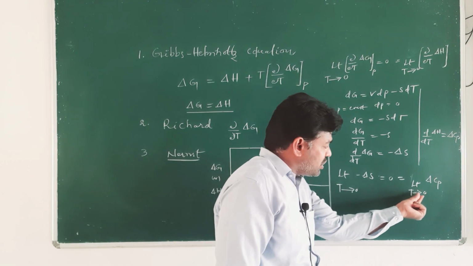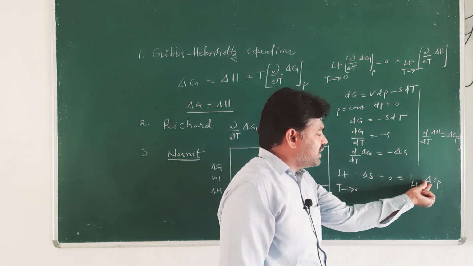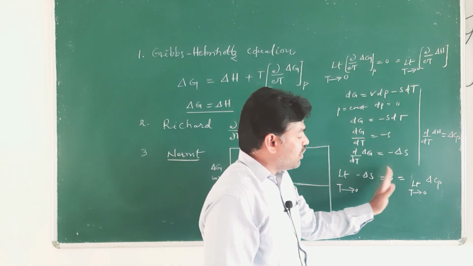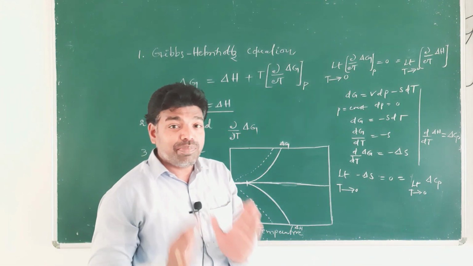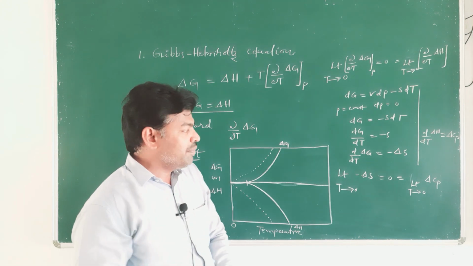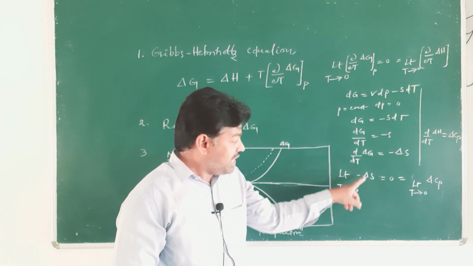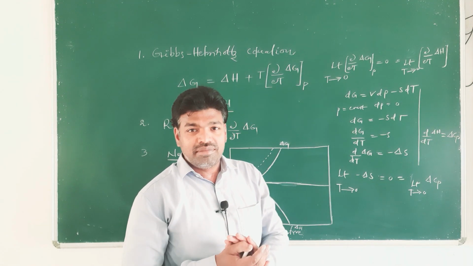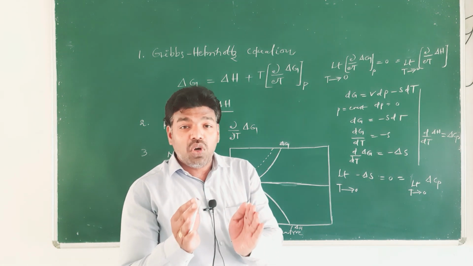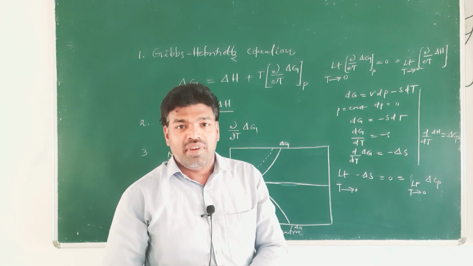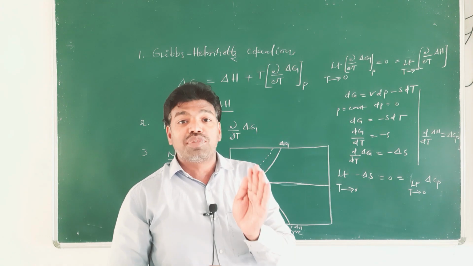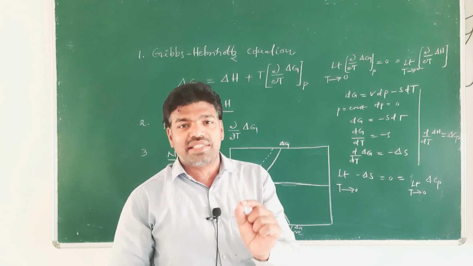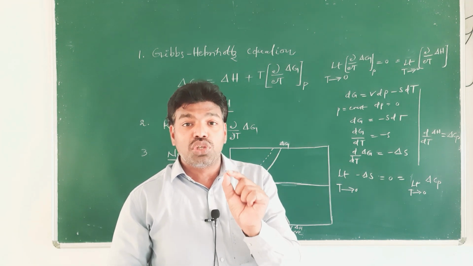When temperature approaches absolute 0, the change in heat capacities at constant pressure, that is delta Cp, is equal to 0. This means that this mathematical equation states that entropy of every substance is 0 at absolute 0 temperature, right? Entropy of every substance is 0 at absolute 0 of temperature.